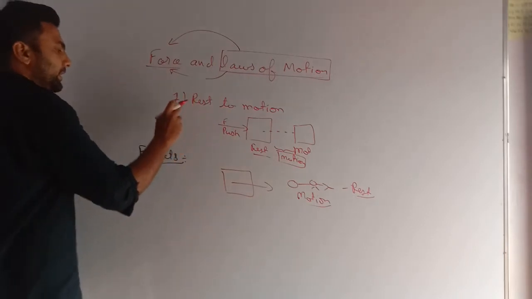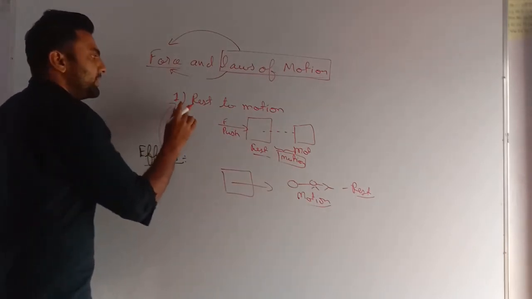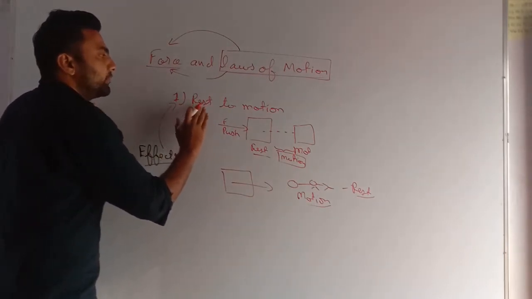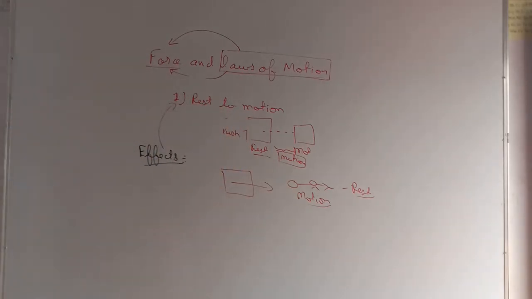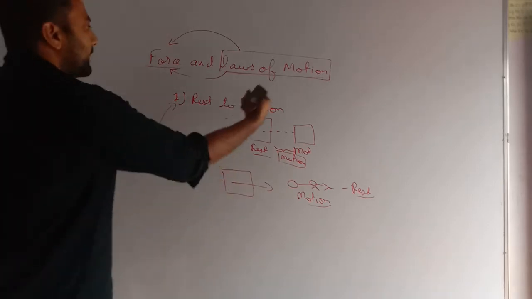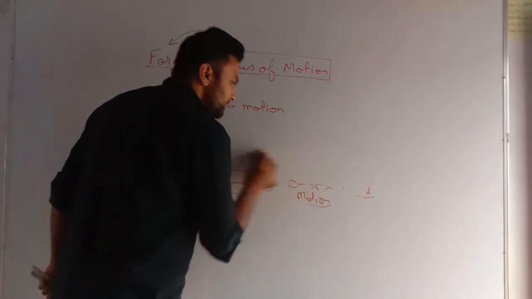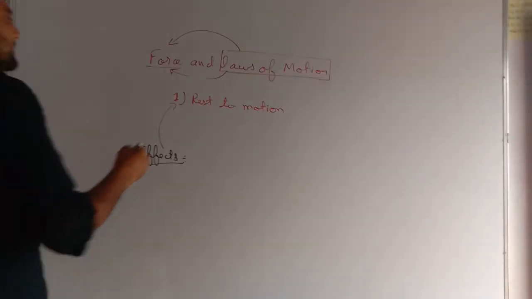So very easily, effects of forces. First effect is that it makes any object go from rest to motion. Second effect is that if I apply force, then the reverse also happens. That is, if something is in motion, it will come into rest.